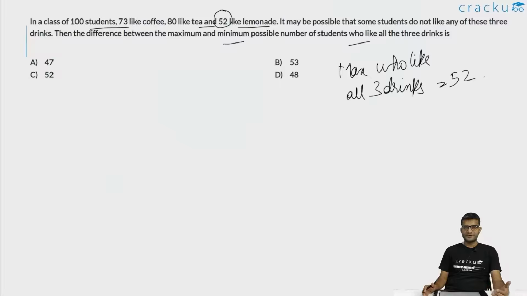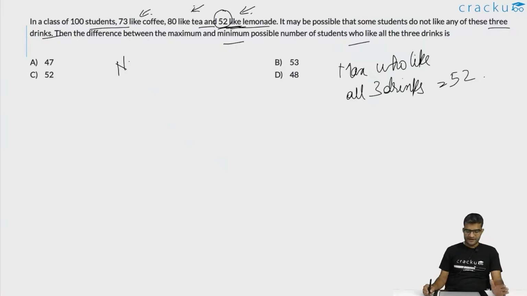Because if 53 people like all the 3 drinks, that is not possible, as only 52 people like lemonade. So the case where the 52 people who like lemonade also like tea, and also like coffee will be the maximum possible value of the number of people who like all the 3 drinks. So anyway, the maximum number of people is 52. Calculating the minimum will take some effort. Here, because some people might not like any of the drinks, let us assume that n people don't like any of the 3 drinks.